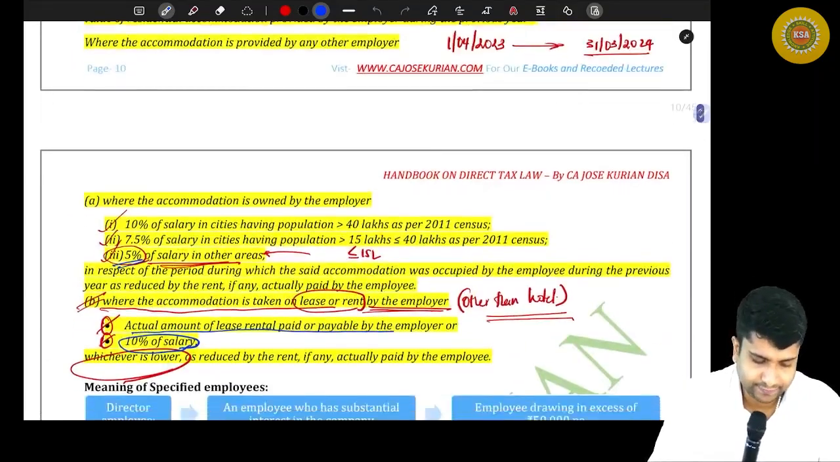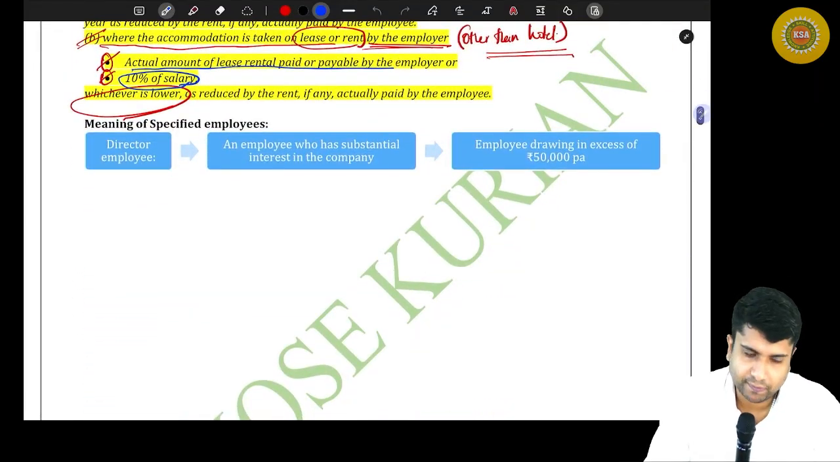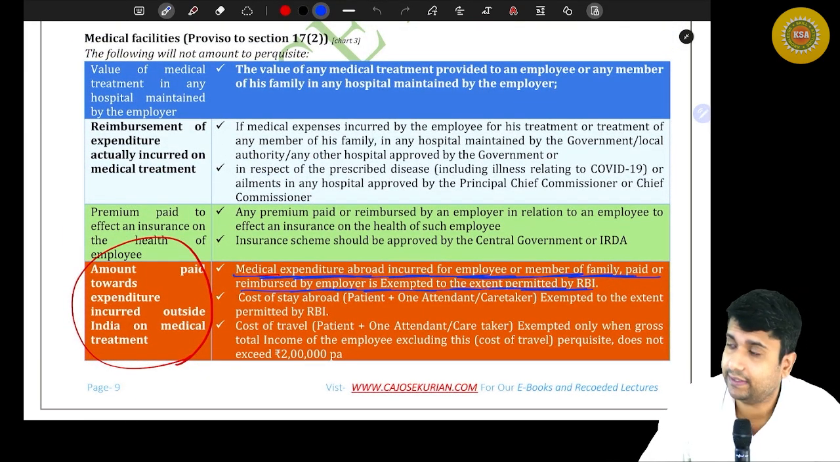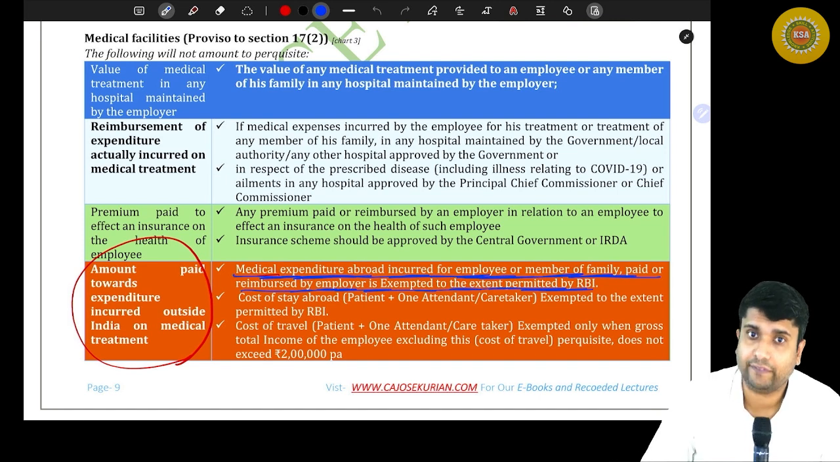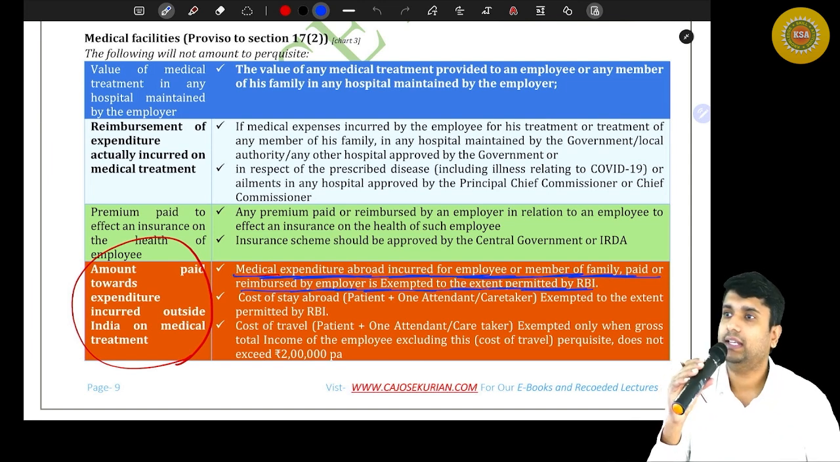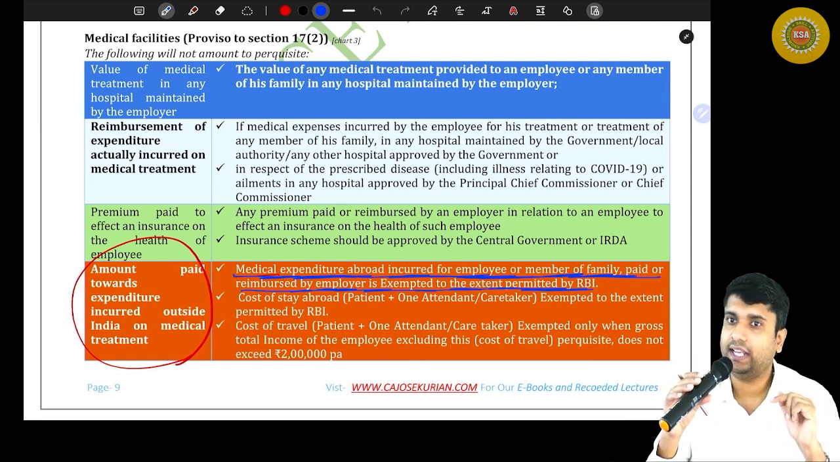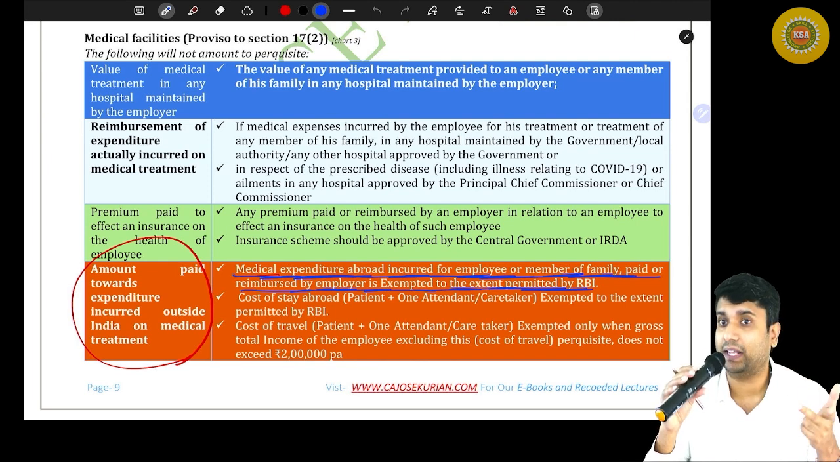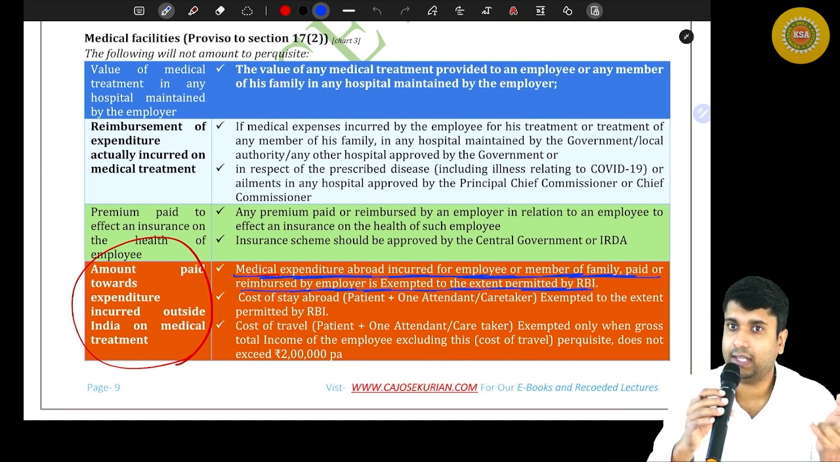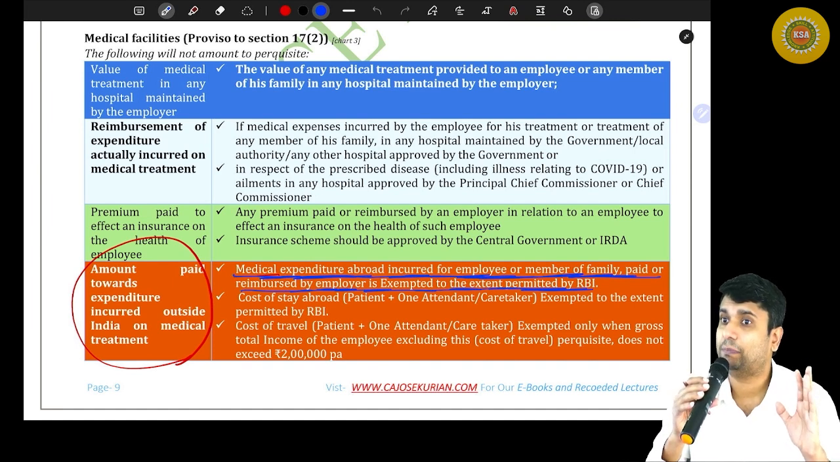So listen, before moving on to that, hope you remember, yesterday we categorized perquisites into three. Which were the three categories of perquisites? Fully exempted perquisites, fully taxable perquisites, and perquisites taxable only in the hands of specified employees. There is nothing called partly, okay? These were the three splits that we were discussing yesterday.